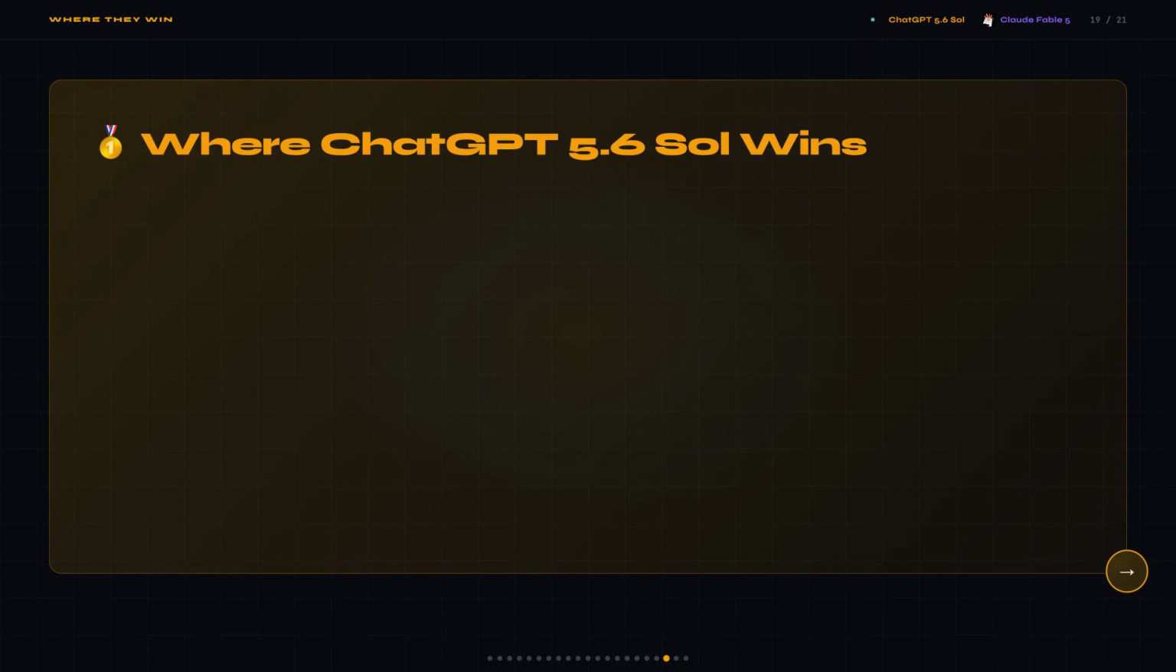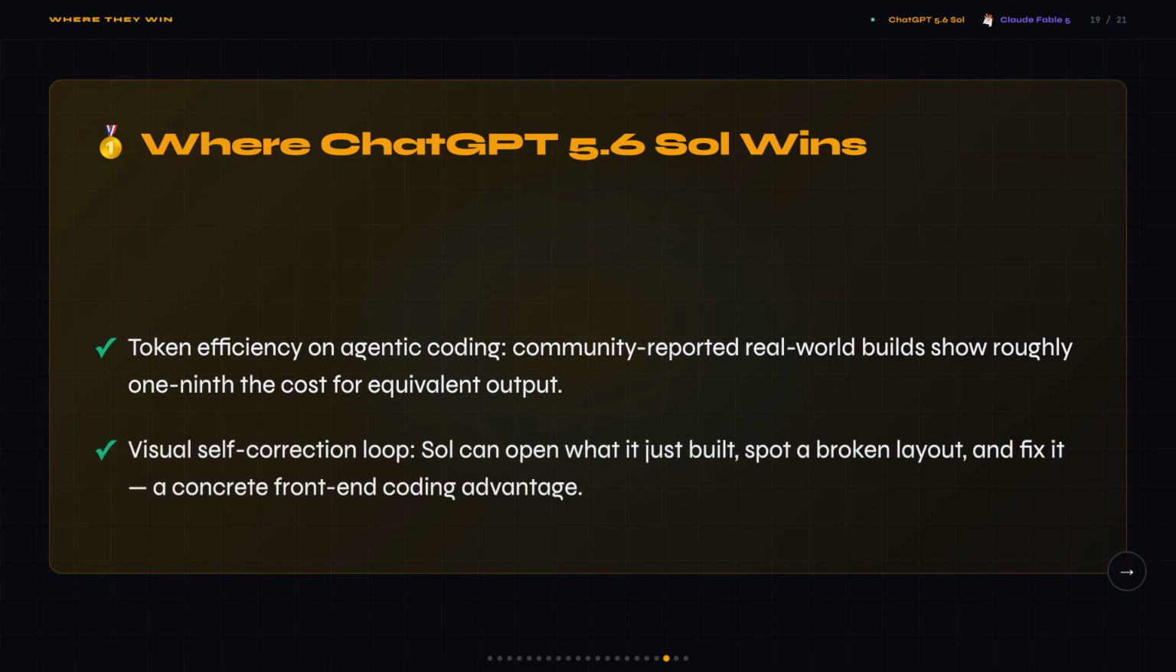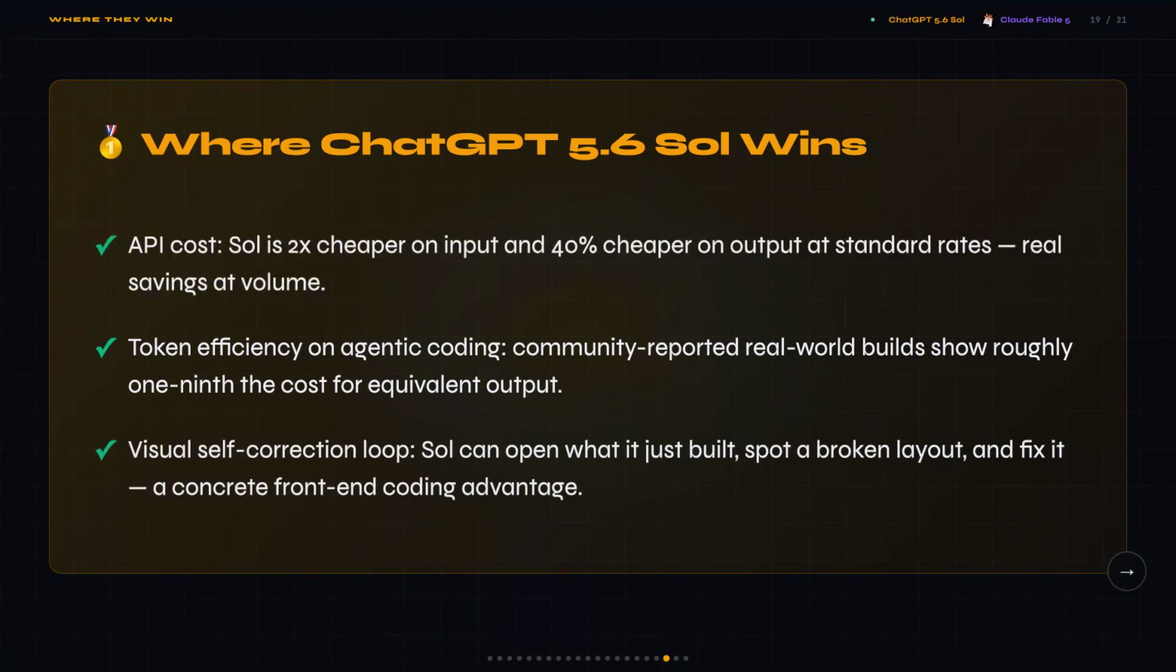So here's where Sol clearly wins. API cost, $5 input versus $10, $30 output versus $50. That's real money at volume, and real-world agentic coding tasks run roughly 1/9 the cost in community-reported builds. Sol's visual self-correction loop, where it opens what it just built, spots a broken layout, and fixes it, is a concrete front-end advantage, and it's the only one of these two with native image generation built in.